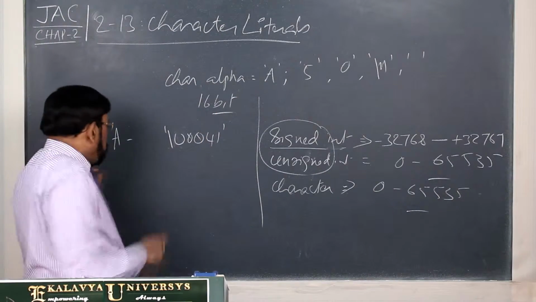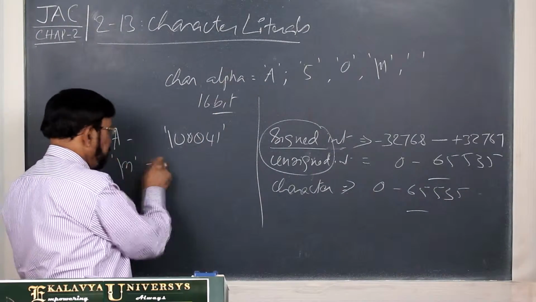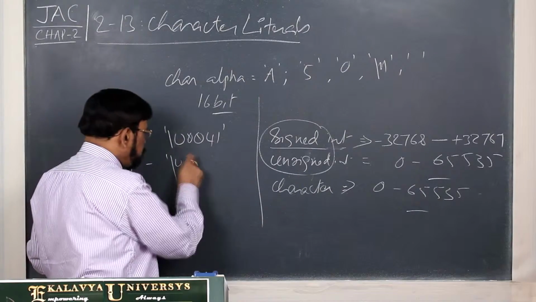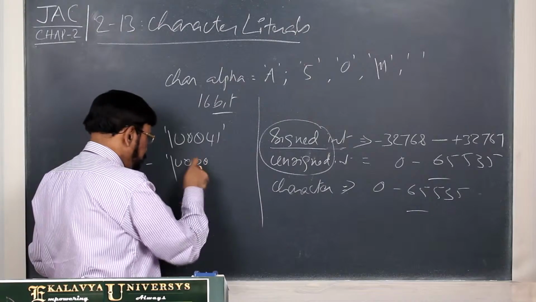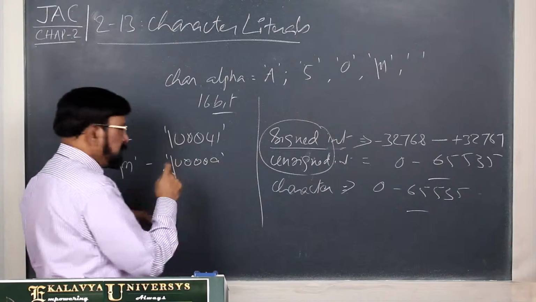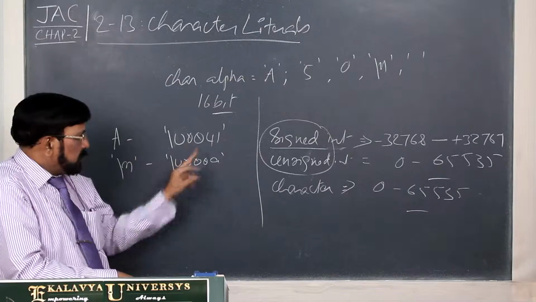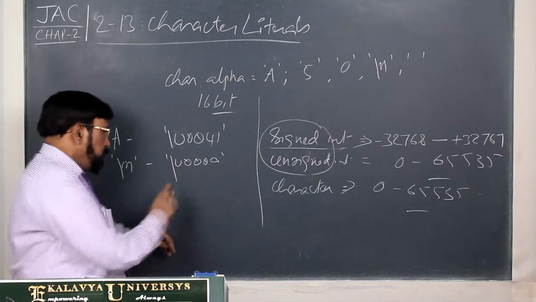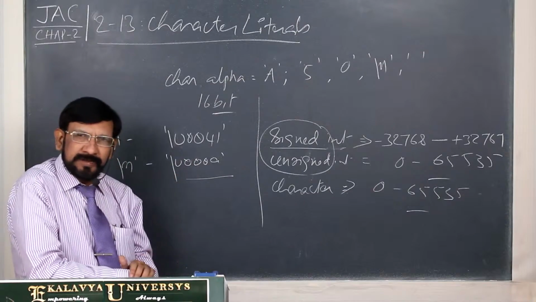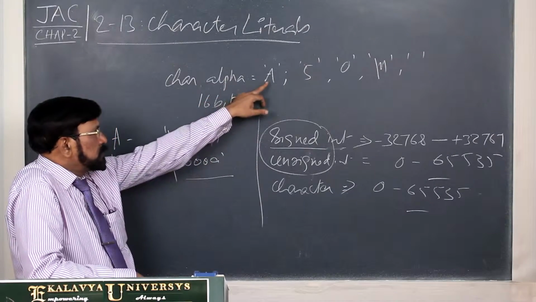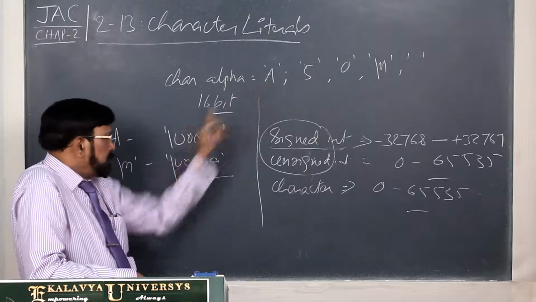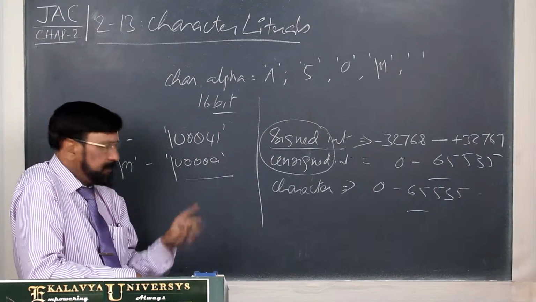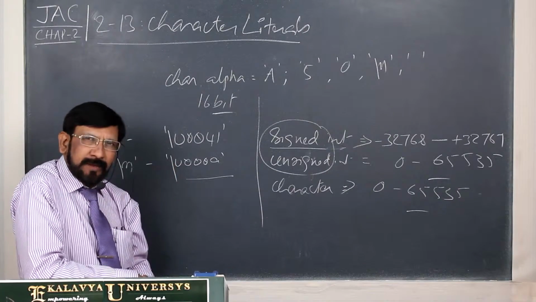And suppose instead of new line, one more I am giving, and this is \u000A. So these are Unicode characters. Their format is like this. Wherever you are supposed to use new line, if you write this one also, the same result will come. And wherever you are used to the A literal, if you use it in the same form with single quotes and all that, then the same result will come.